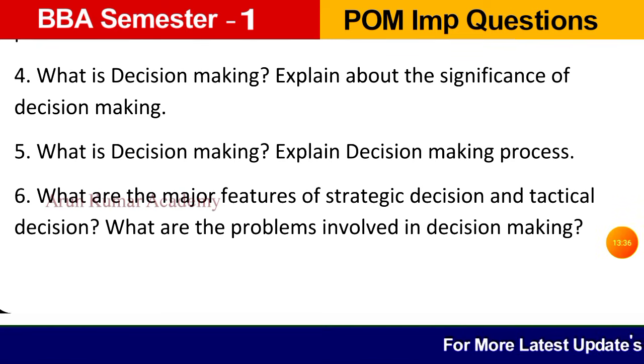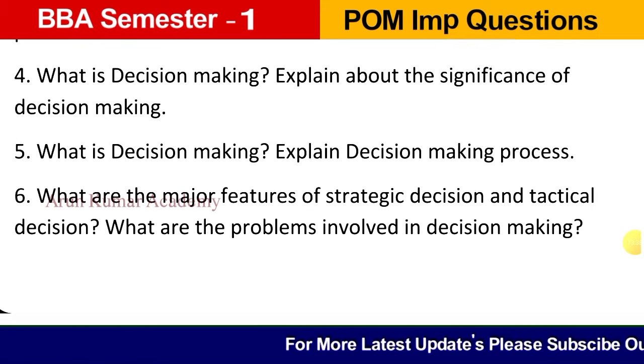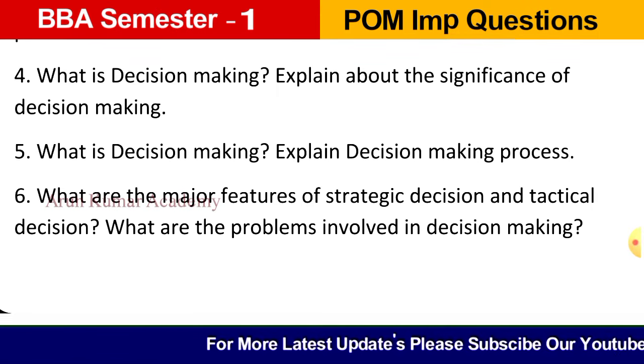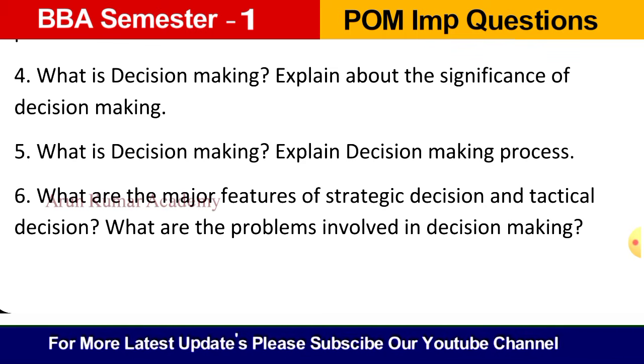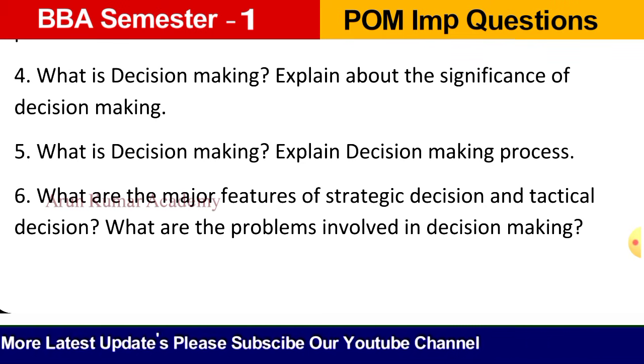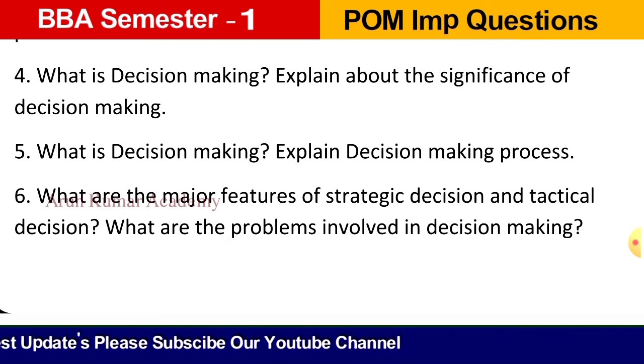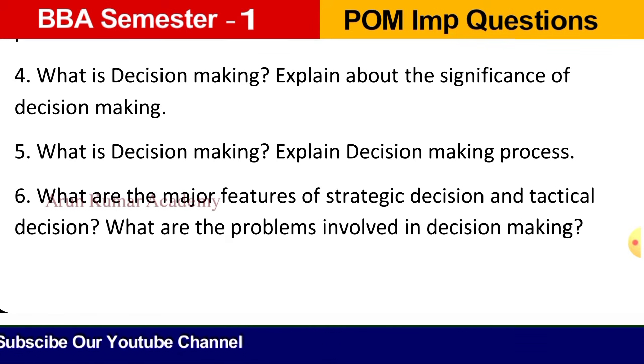Question number 6. What are the major features of strategic decision and tactical decision? What are the problems involved in decision making? So when it comes to the meaning of strategic decision, these decisions are taken by top level managers of the organization for achieving the long term objectives of the organization.